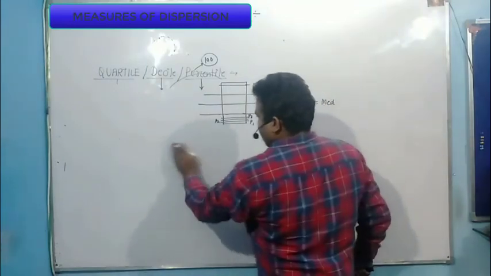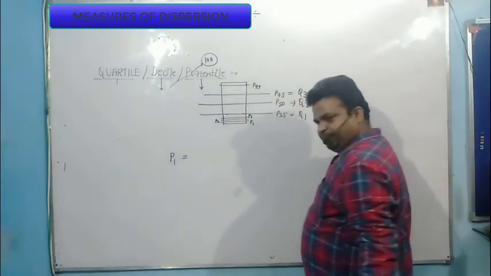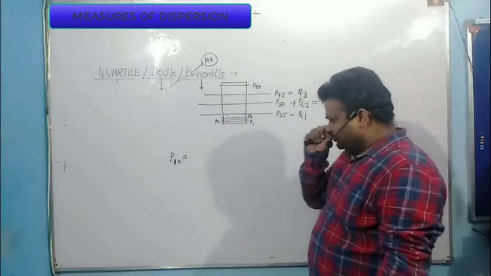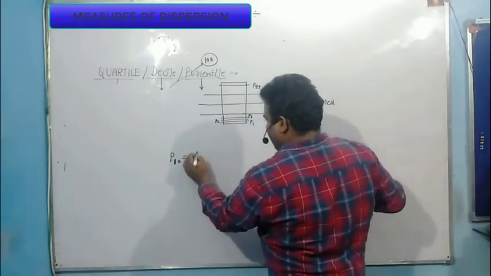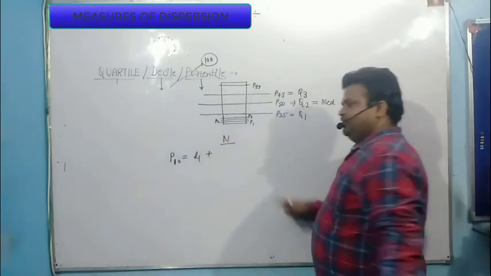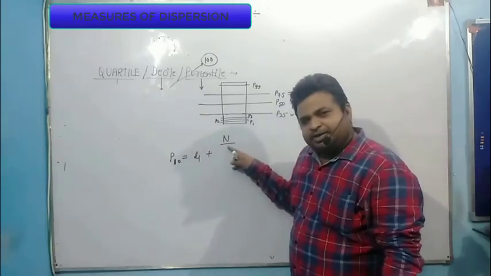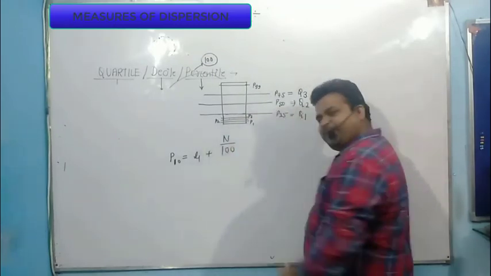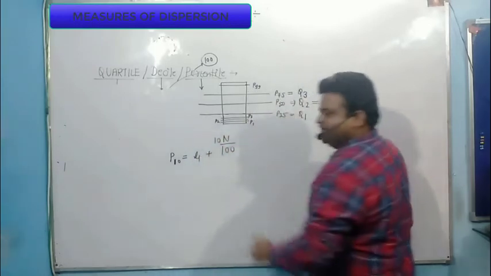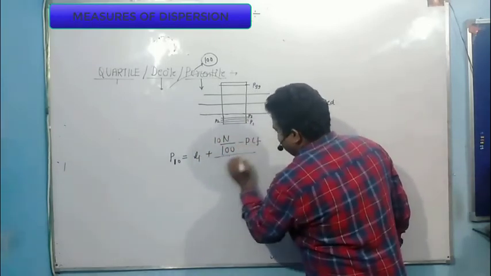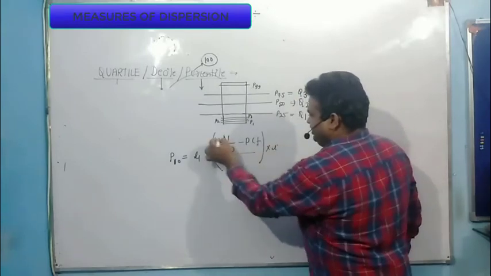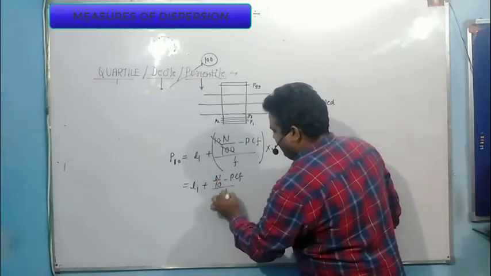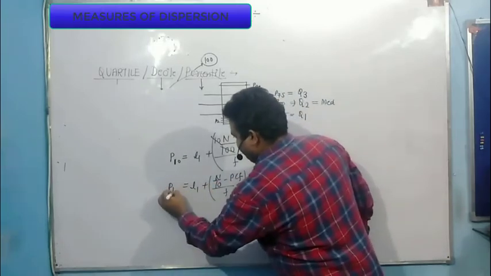Look at here. Suppose I want to calculate a percentile value. Not starting with the first, I start with 10, because you understand the concept. So this formula is L1 plus n divided by how much? Since I divide this entire data set into 100 equal parts, it is n by 100. This is the 10th percentile, so I multiply by 10, minus the rest remains the same, multiplied by I. So this is L1 plus n by 10 minus PCF divided by F into I. So this is the P10 formula.